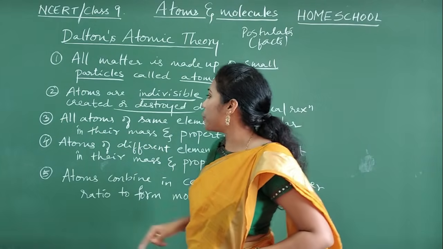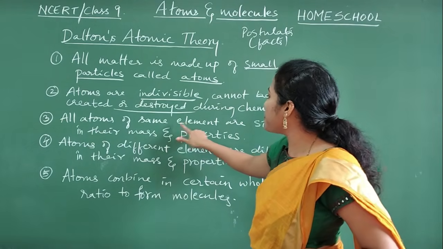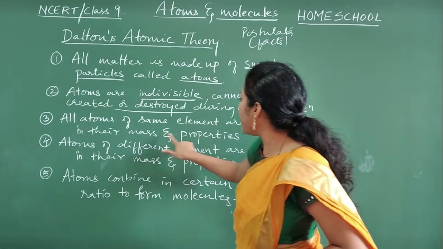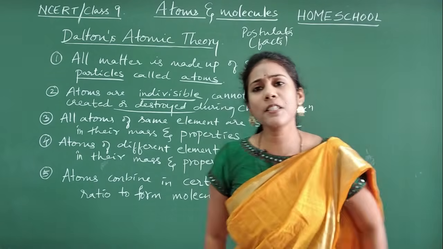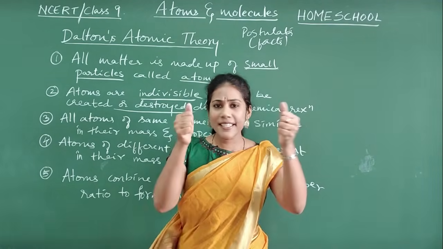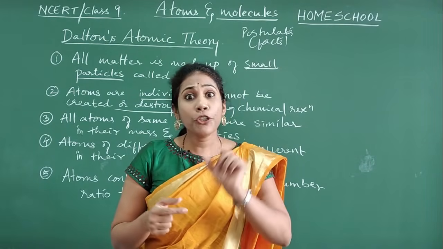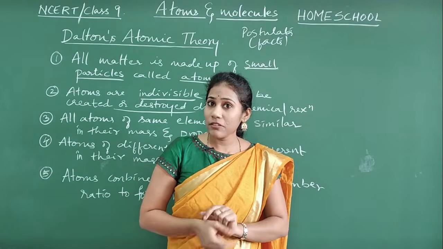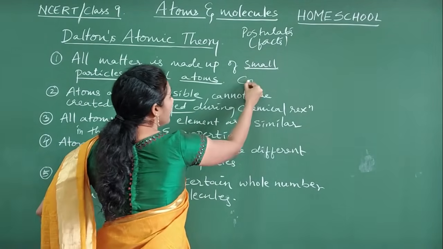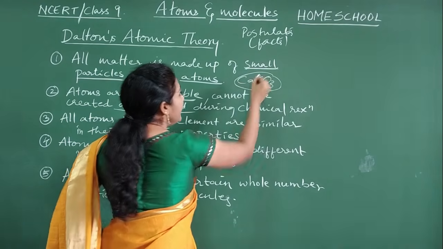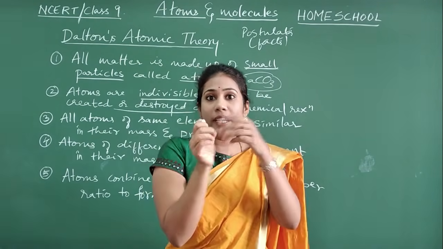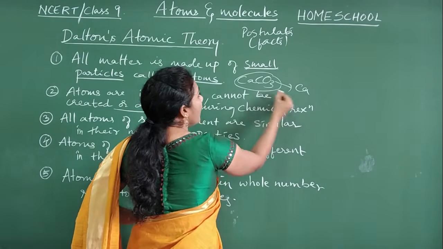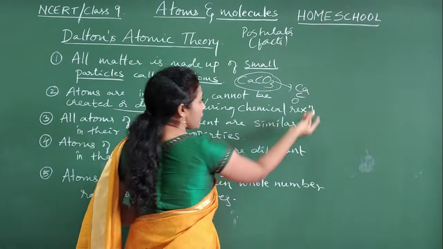Coming to the third postulate, all atoms of the same element are similar in their mass and properties. What do you mean by this point, guys? I said atoms will combine. Do atoms exist individually in our nature? I said no. Chalk piece is nothing but calcium carbonate. So many calcium carbonates will join and you get a chalk piece. Each molecule has one calcium atom, one carbon atom, and 3 oxygen atoms.